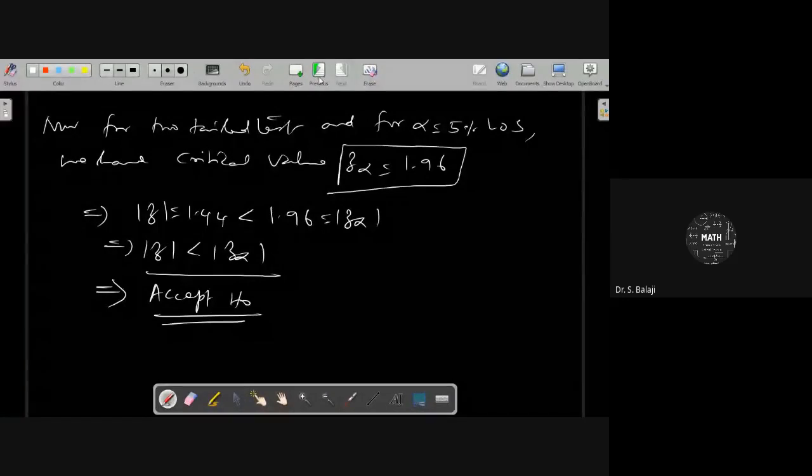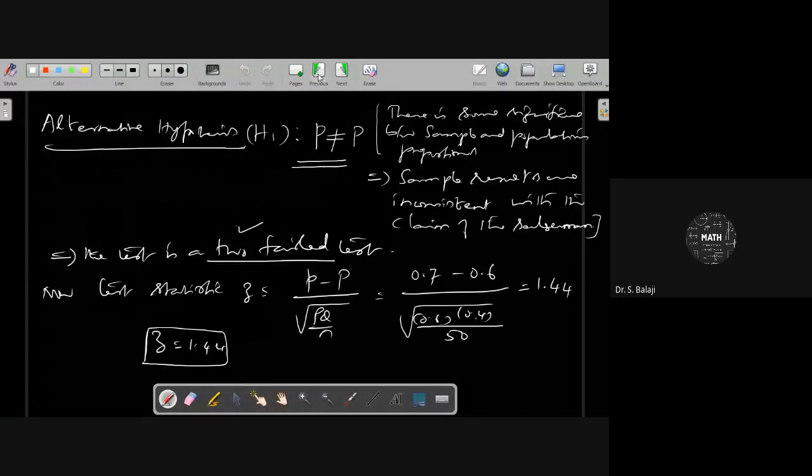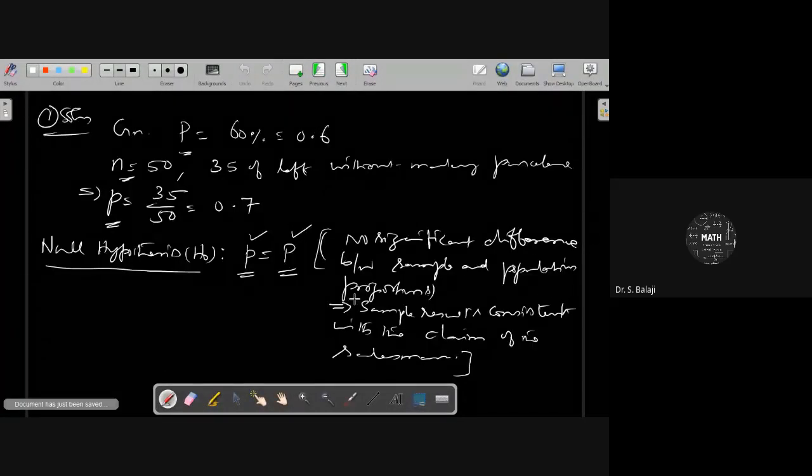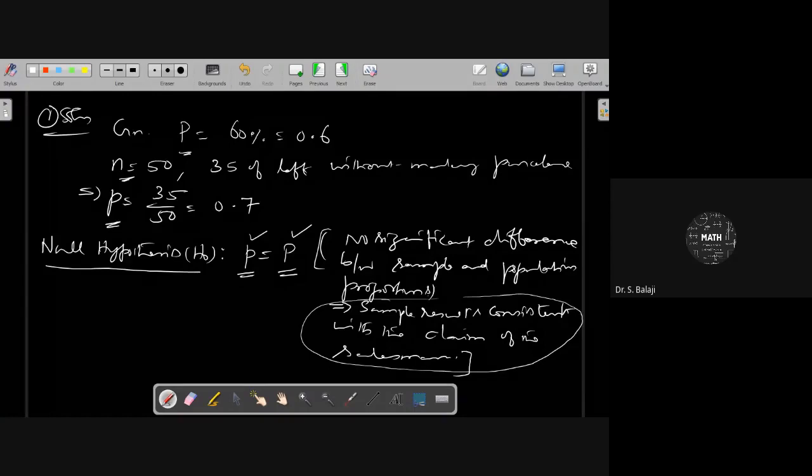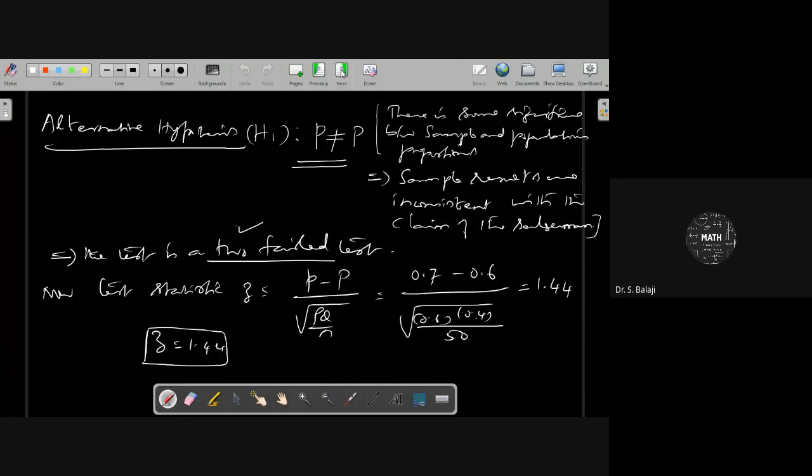Accept H naught, what is the implicit meaning? That is what we have to identify. The implicit meaning of H naught is that sample results are consistent with the claim of the salesman. That conclusion you can write here.